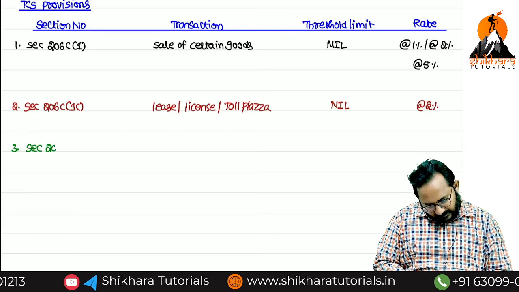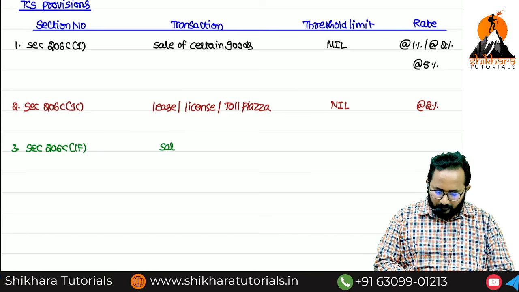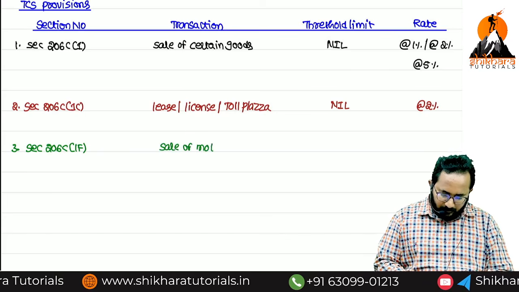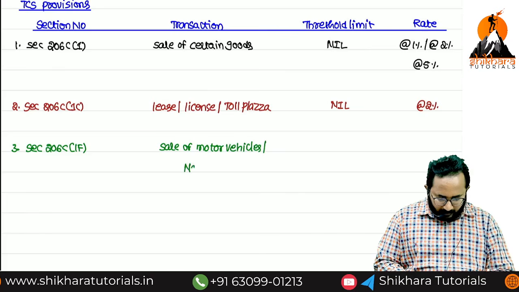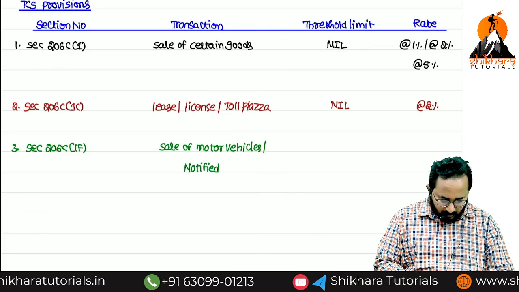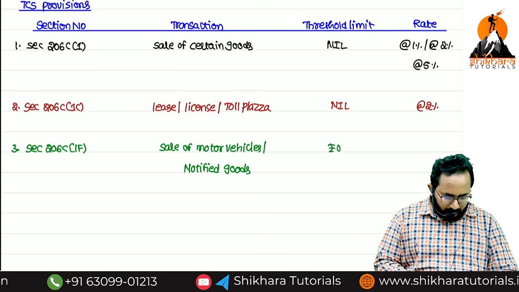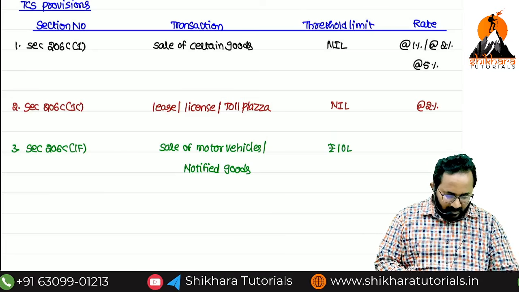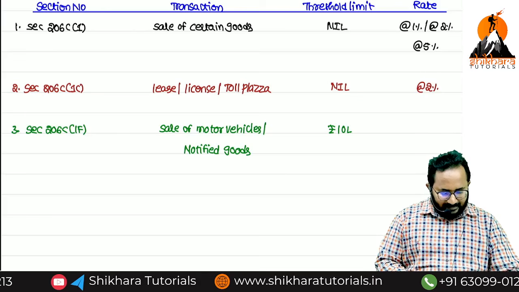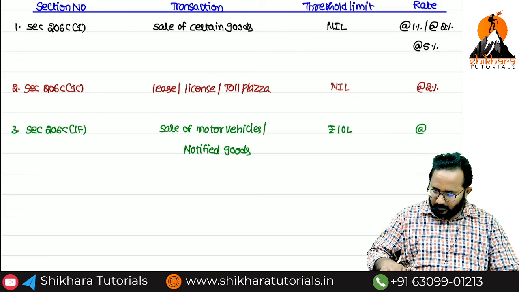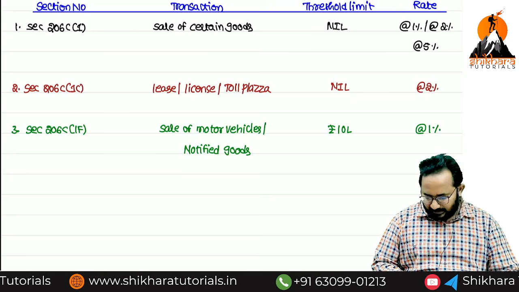Third one, section 206C subsection 1F, sale of motor vehicles or notified goods. How many notified goods are there? 10. Threshold limit 10 lakh, during the financial year or per transaction? Per transaction. Next, what is the TCS rate? TCS rate is 1%.